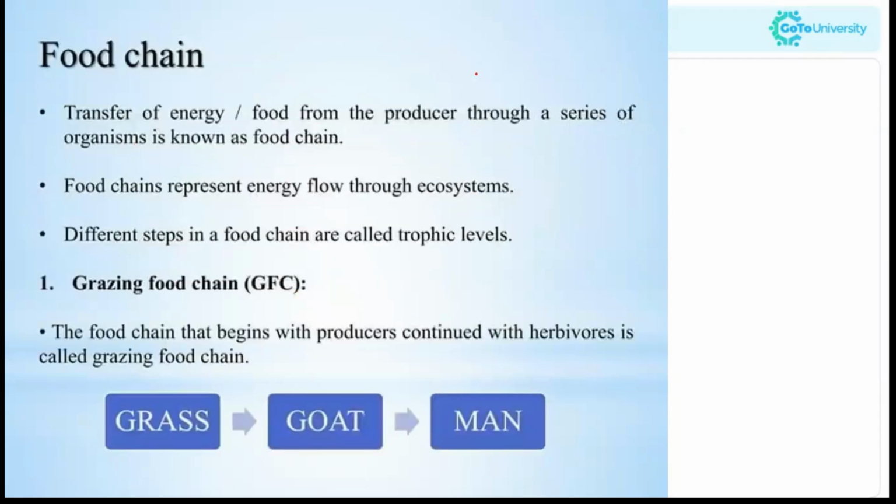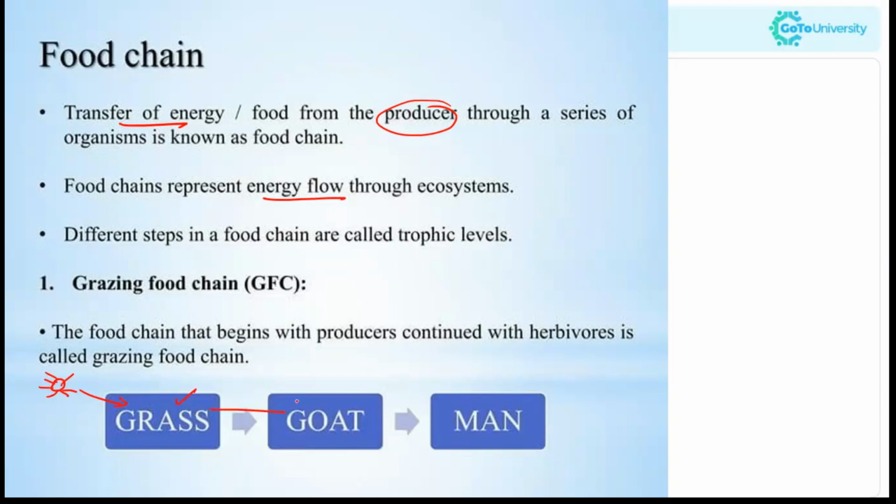Now moving to food chain. I think everybody knows this because you have learned it from the basic class itself. The transfer of energy or food from the producers through a series of organisms is known as the food chain. This represents the energy flow through the ecosystem. For example, here you can see the grass, by photosynthesis, synthesizes food and converts that energy.